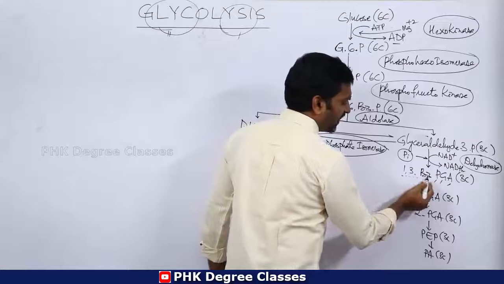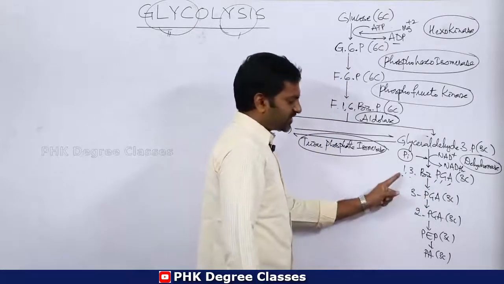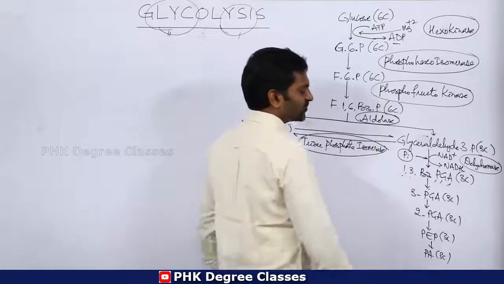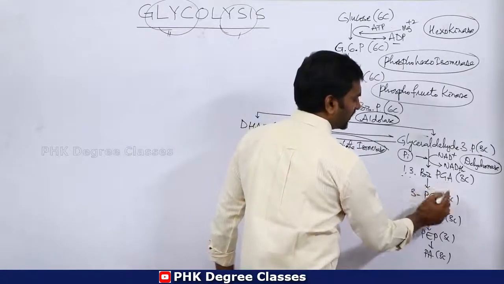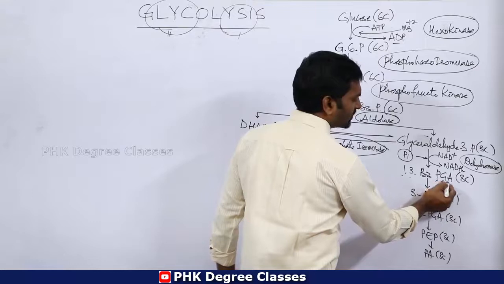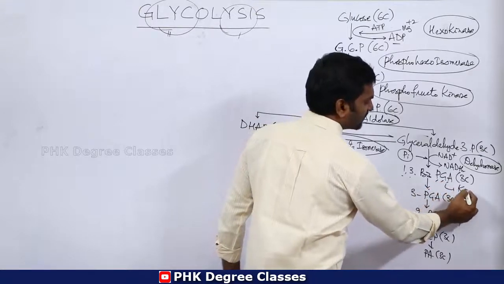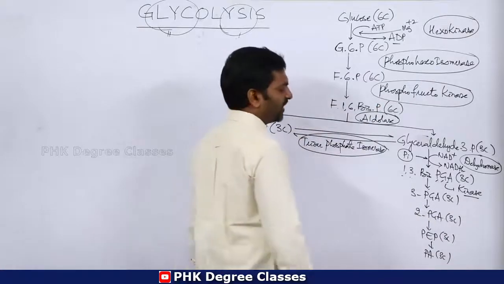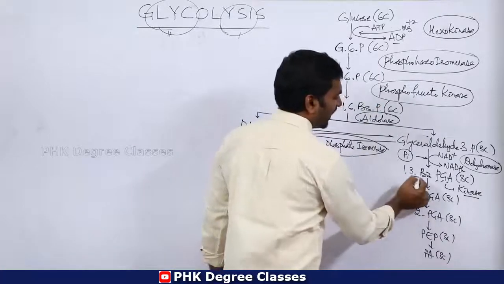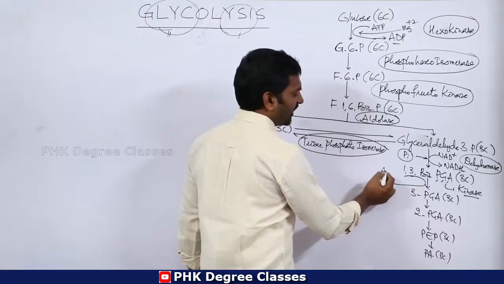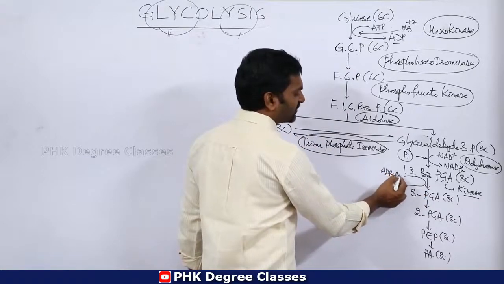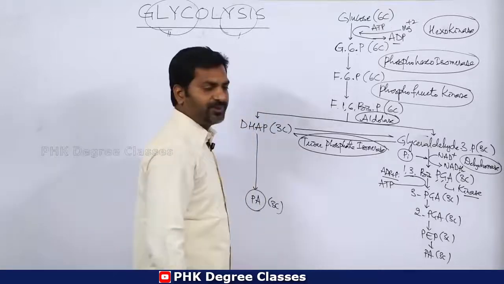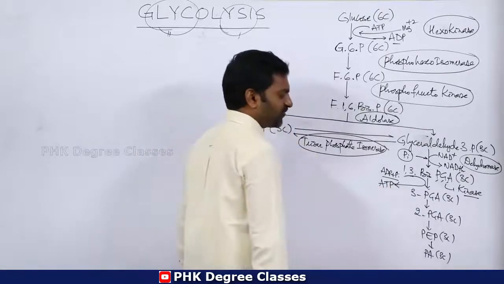Then 1,3 bis PGA is converted into 3 phosphoglyceric acid in the presence of phosphoglyceric kinase. Here 1 ADP combines with phosphate and 1 ATP molecule is formed.